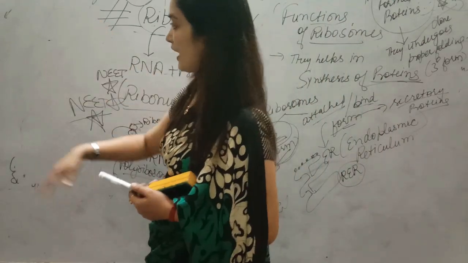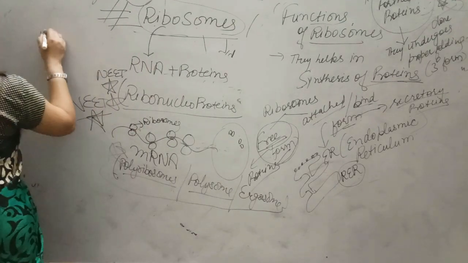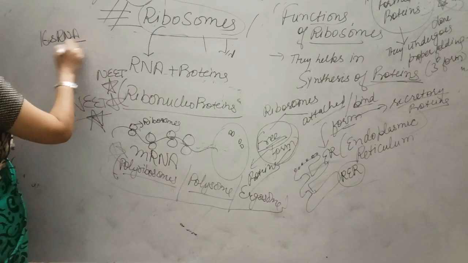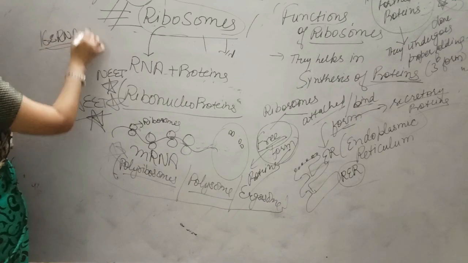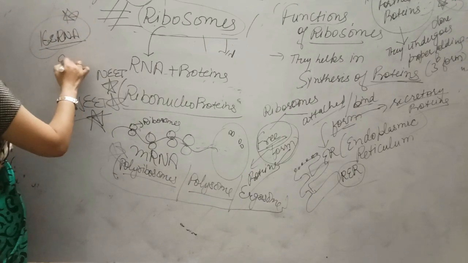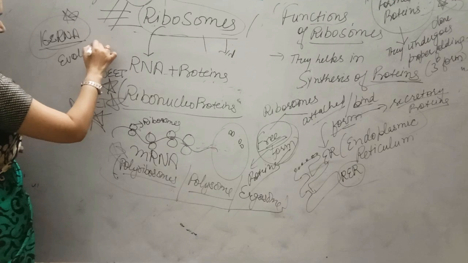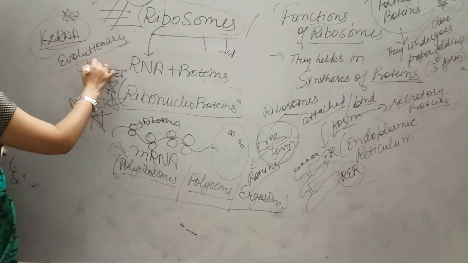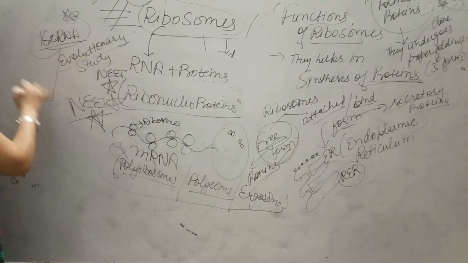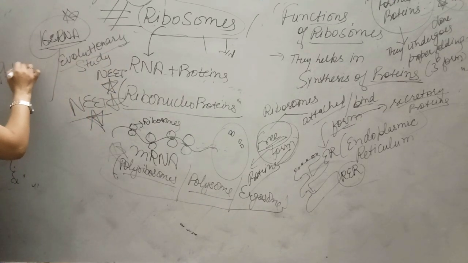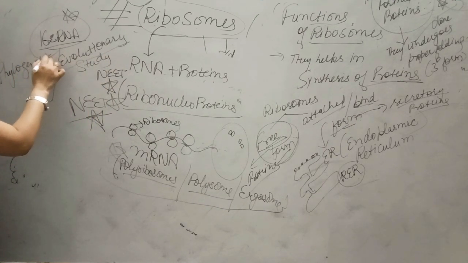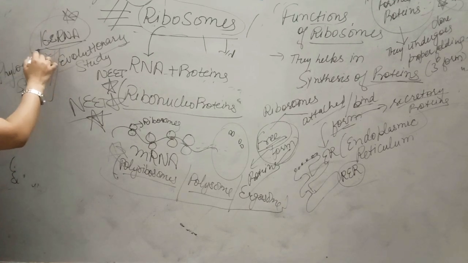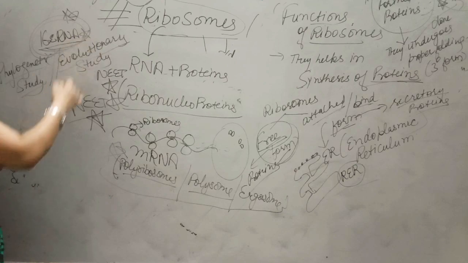I would like to discuss 16S RNA specifically, very, very important for evolutionary study, or phylogenetic study. For phylogenetic study, also called evolutionary study, this 16S RNA plays a very, very important role.